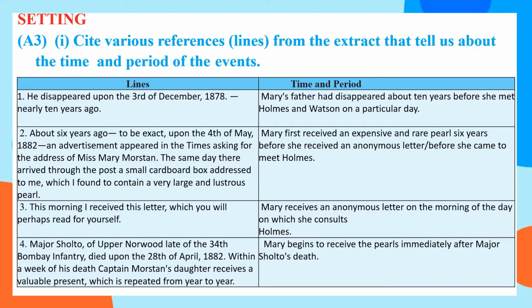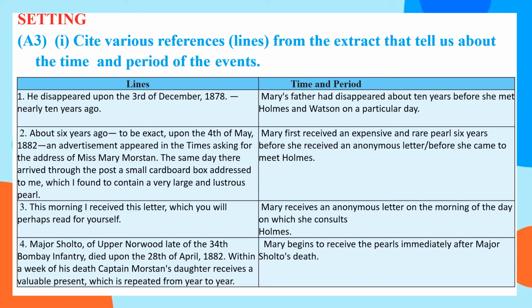"He appeared upon the 3rd of December 1878, nearly 10 years ago." So the time is: Mary's father had disappeared about 10 years before she met Holmes and Watson on a particular day. The second one: "About 6 years ago, to be exact, upon the 4th of May 1882, an advertisement appeared in the Times asking for the address of Miss Mary Morstan.